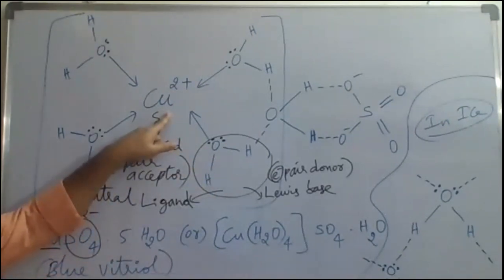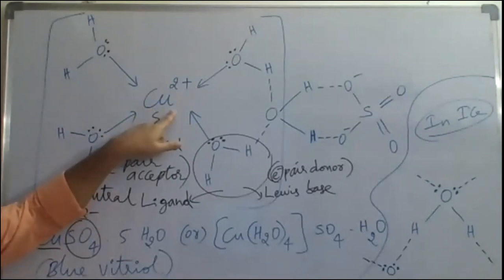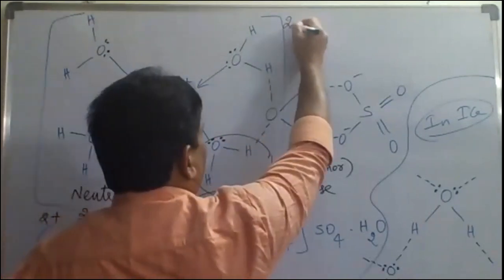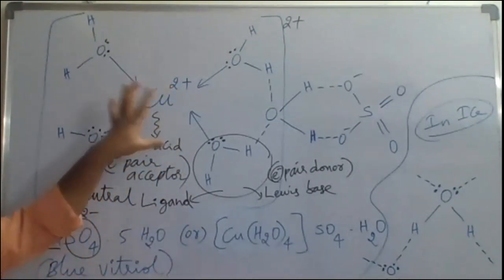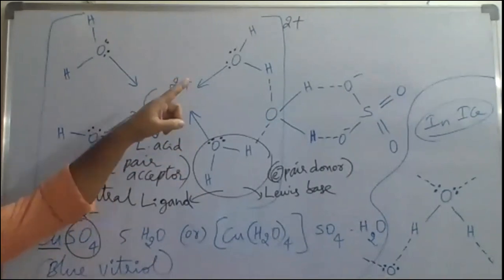And Cu2+, the central metal ion, has a +2 charge. Now within the square bracket, taking +2 on copper and 0 charge on each H2O, the overall charge is what? +2. The net charge of this total square bracket is +2. That means, is it a coordinate covalent cation or anion?